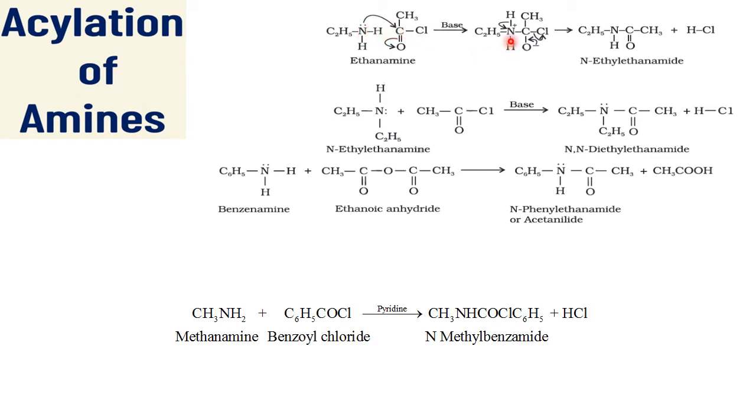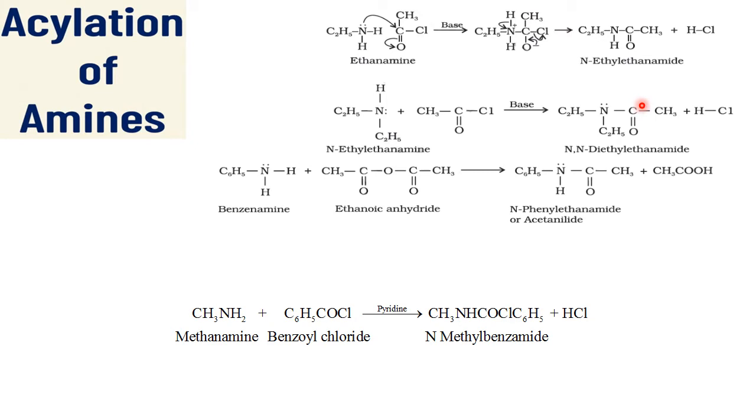This is the way you have to show it in the examination. Okay, so on the N, the C will go and make a bond. This group, all these are as it is. See, these two hydrogens are taking this position. Why this position? It is giving place for the carbon to make a bond to the nitrogen. So that's why the bond is between the nitrogen and the carbon of the acyl group, and the product is called